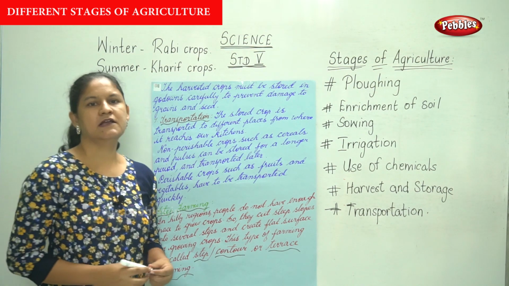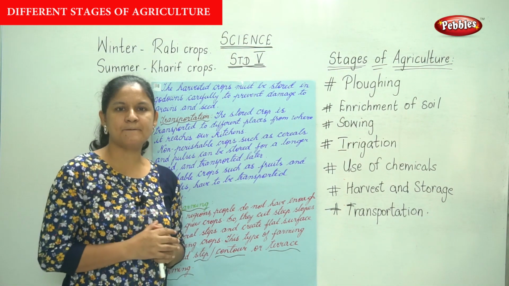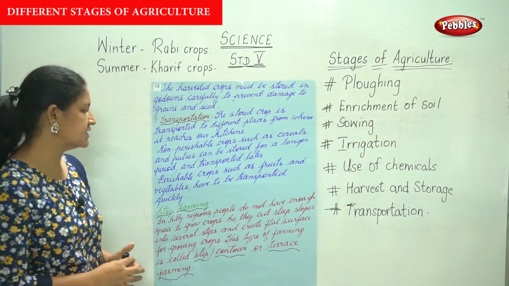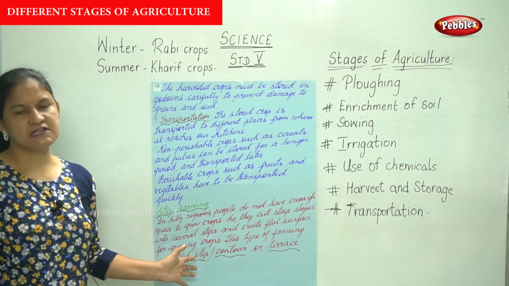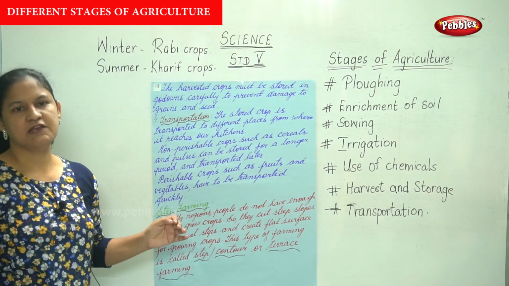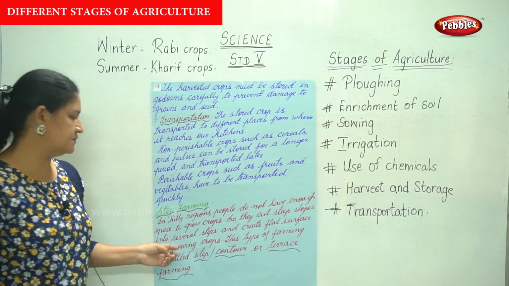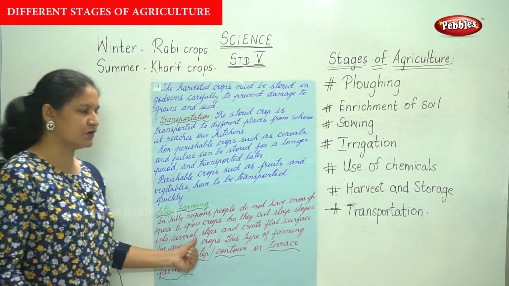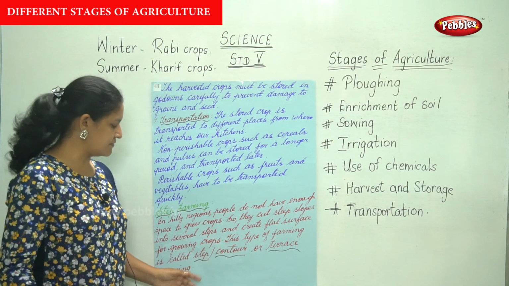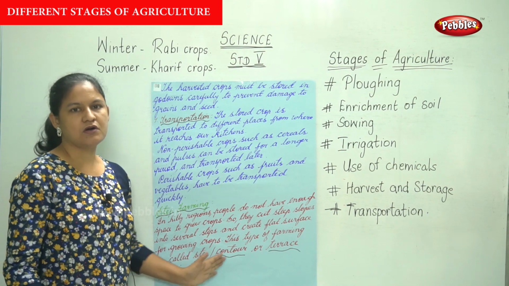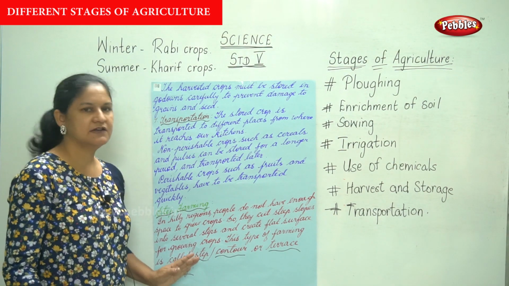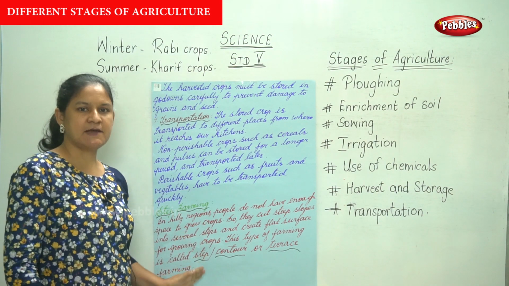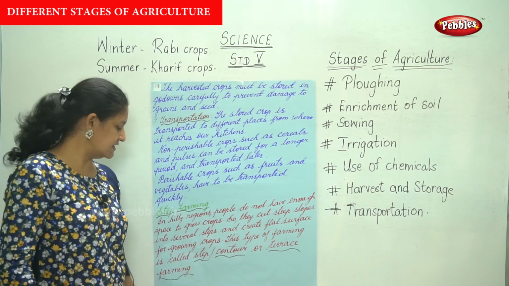So unlike the plains where there is ample space for growing crops, we see that in hilly areas they do not have enough space to grow crops. So what they do is they cut steep slopes into several steps and they create a flat surface for growing crops. And this type of farming is called step or contour or your terrace farming. So farming in hilly areas is known as step or contour or terrace farming.